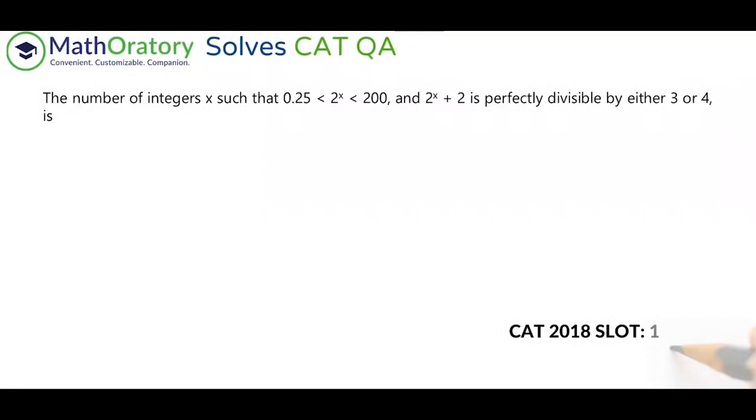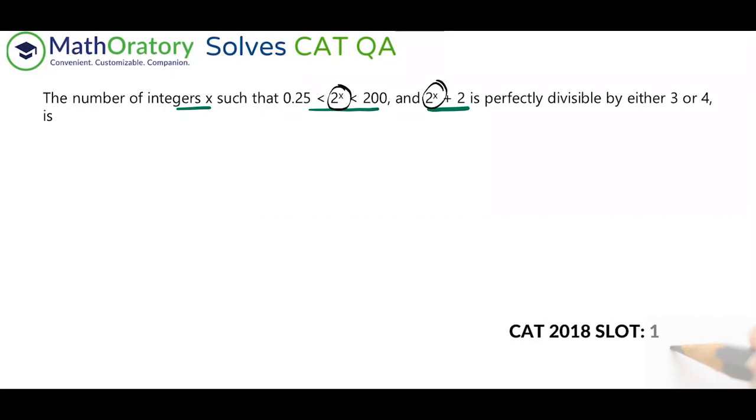All right, so we have a numbers question here. It says the number of integers x, which falls in this range. So as soon as you read this part, it says this 2 to the power x, or whatever the number is, this 2 to the power x has a constraint, so powers of 2 that is. And even the requirement part such that whatever and this thing is divisible by. So this also has this 2 to the power x, right?